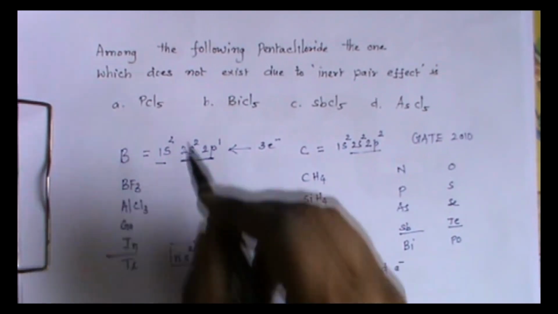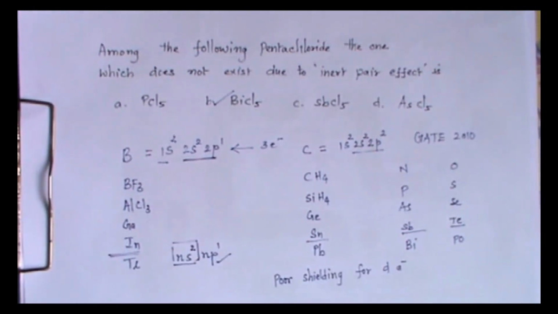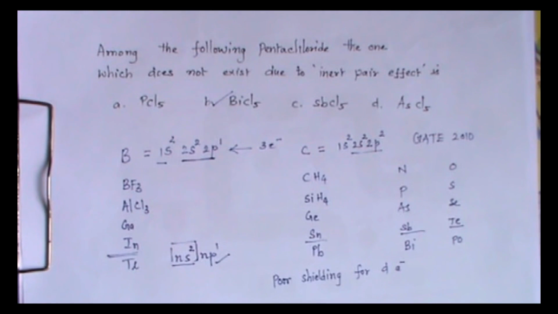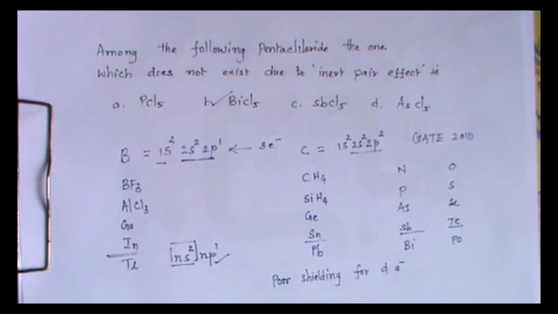So the correct answer is BiCl5. This is not possible. This cannot be formed. Due to inert pair effect, BiCl5 cannot be formed. What about SbCl5? In fact, in that there will be some inert pair effect. But compared to BiCl5, it will be less.